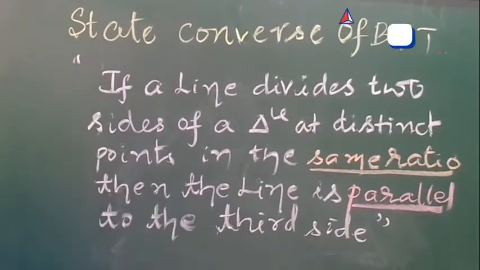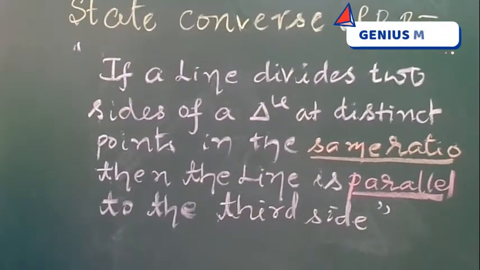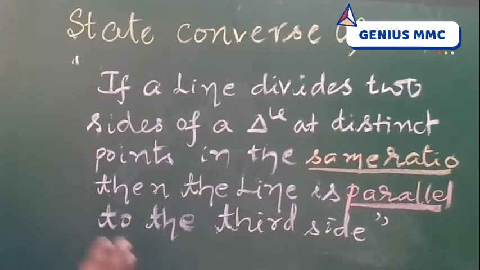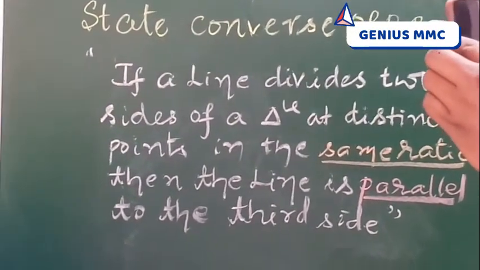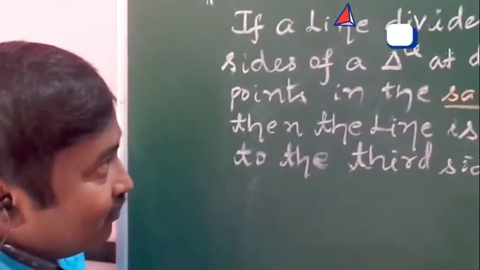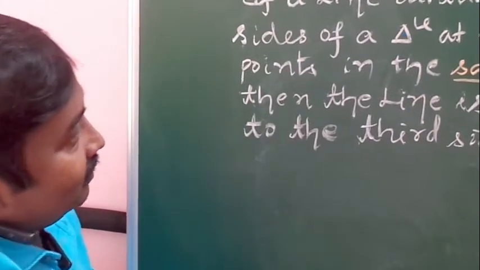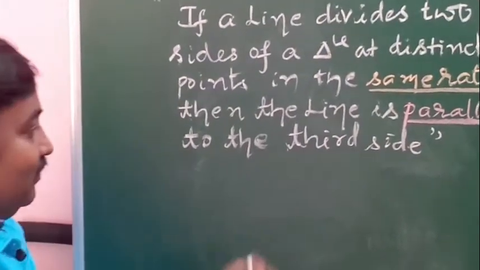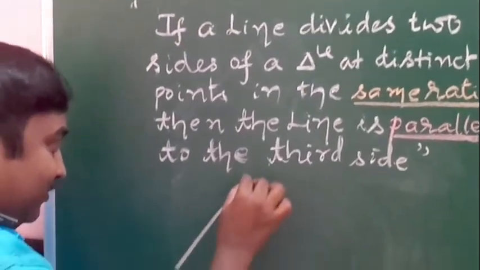For the statement, put inverted commas. See here. In the exam, they will ask one more question. State converse of BPT or converse of Thales theorem. See the words. If a line divides two sides of a triangle, write on the diagram also.